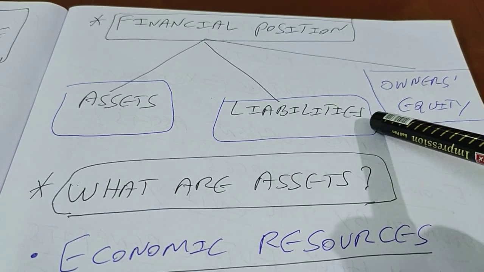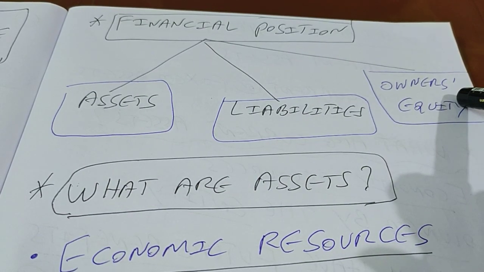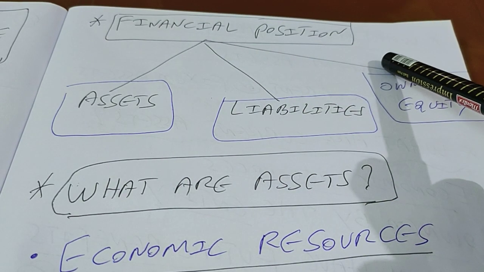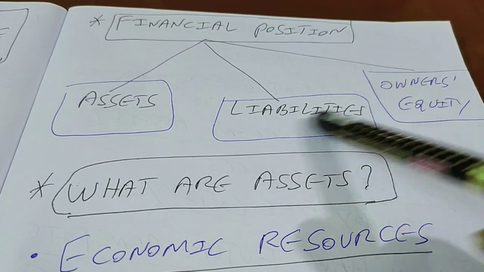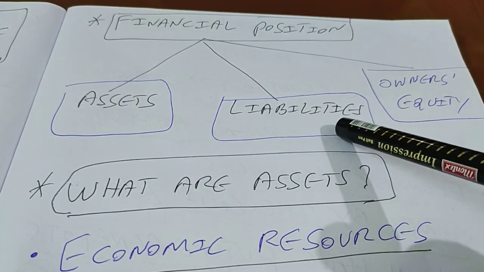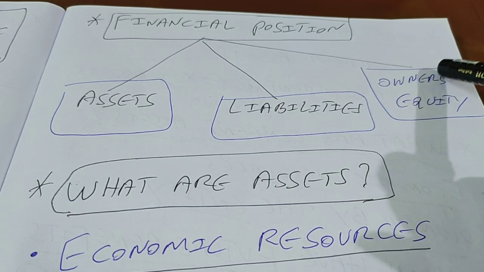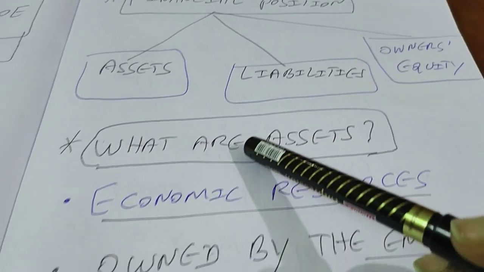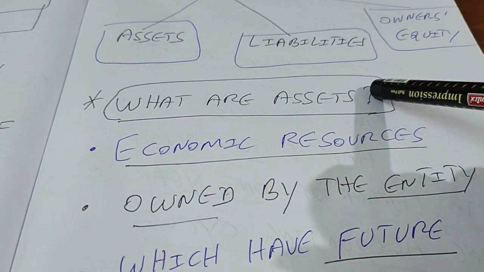We also want to know what is the owner's stake in the business. So when I say financial position, I talk about all these 3: assets, liabilities and owner's equity. The next question that comes to you is: what are assets?